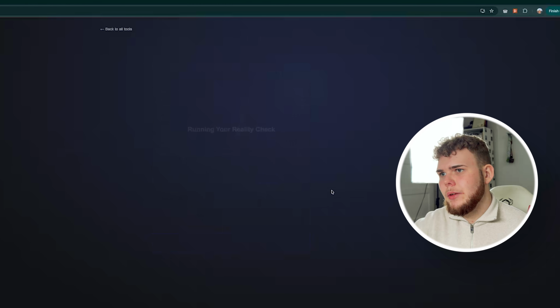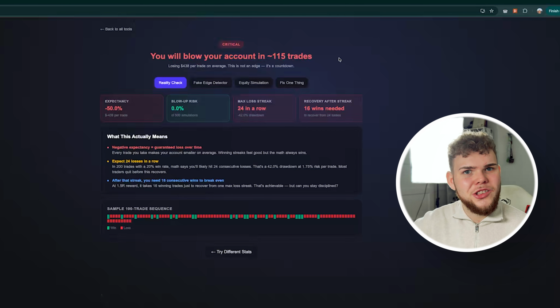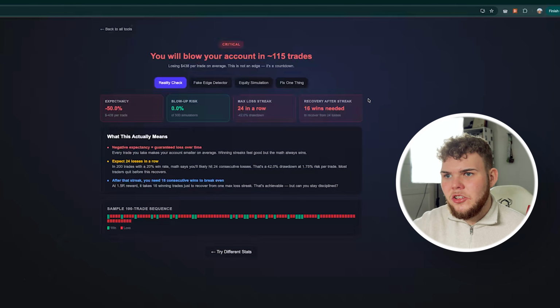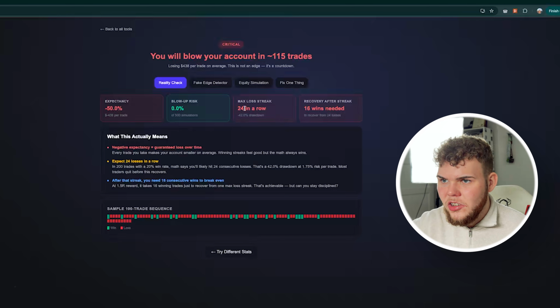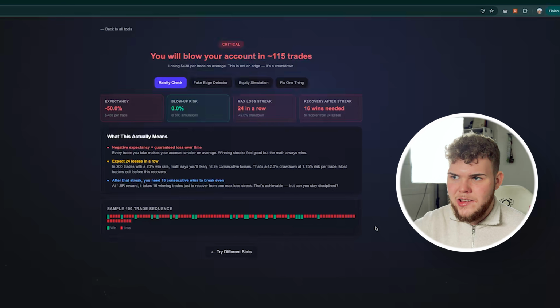But let's see what happens when we click the button and run the check. So now, out of the gate, you can see that you will blow your account in around 115 trades, which is not what we want to do. So we can see the negative expectancy of 50%, minus $438 per trade, max loss streak 24 in a row, recovery after the streak, which is what we need to recover from the 24 losses, is 16 wins. We can also see a sample of 100 trades of how they're going to look. So we're going to have a win, then loss, win, then loss, win, then loss, and so on.